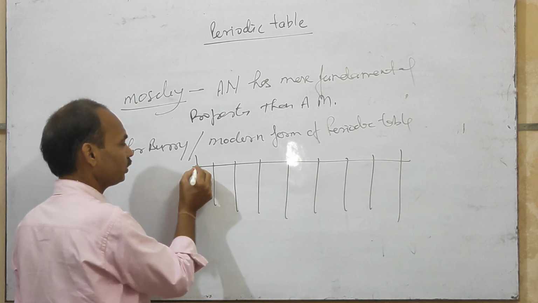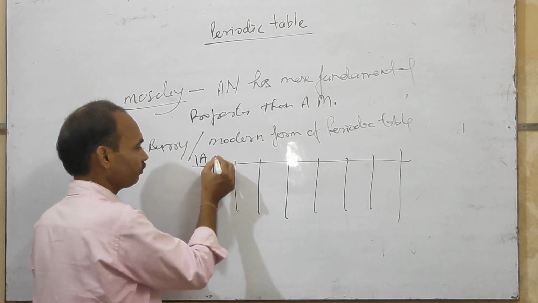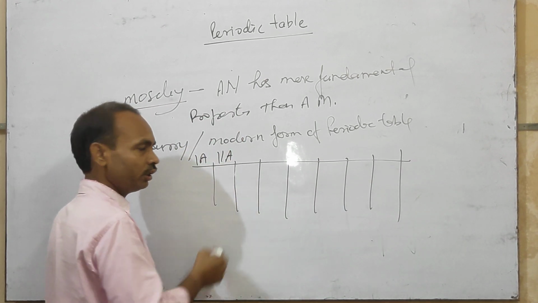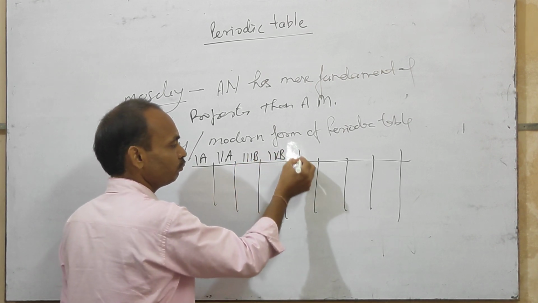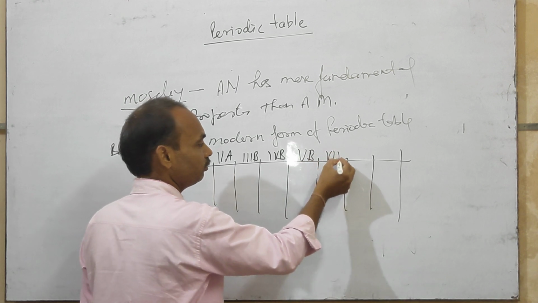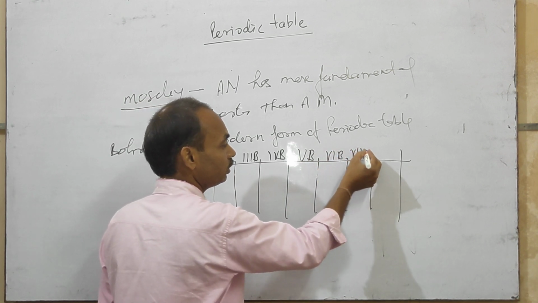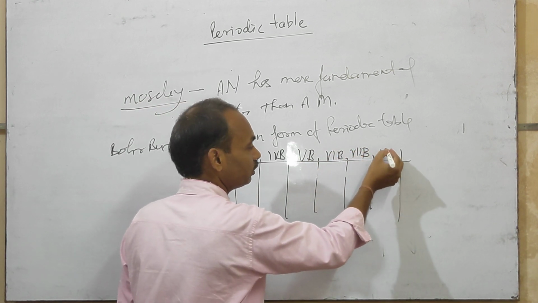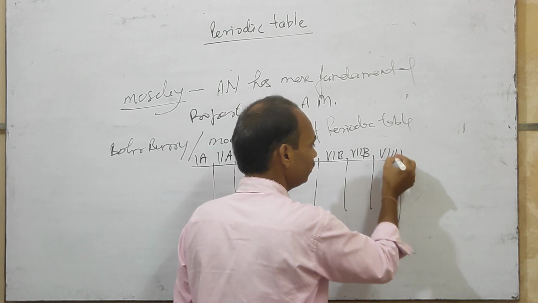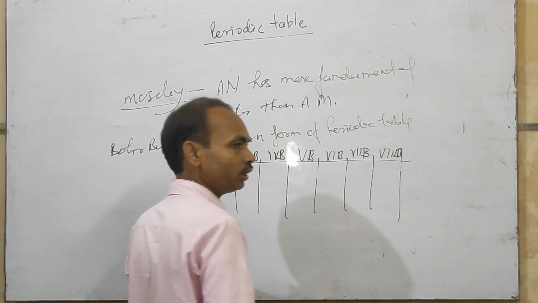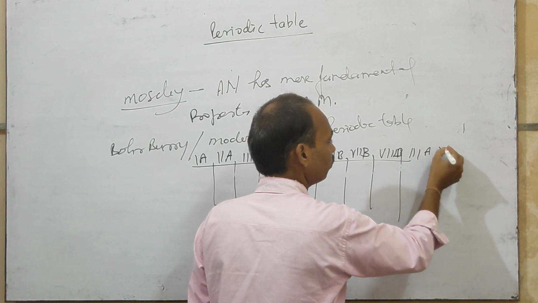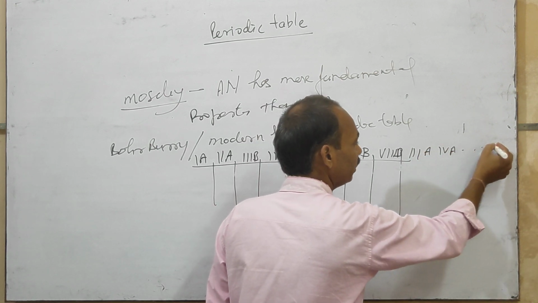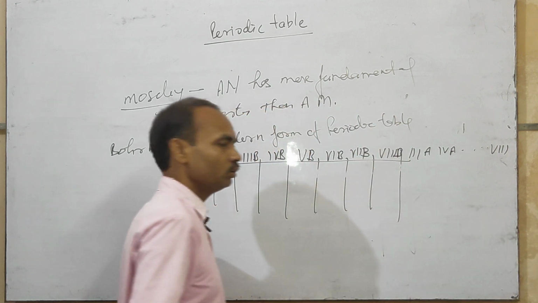These are group first A, then second A, then third B, fourth B, fifth B, sixth B, seventh B, eighth B, and after that third A, fourth A to eighth group.